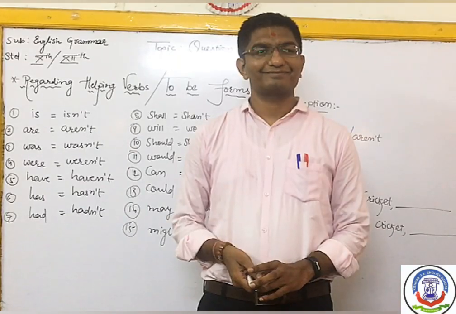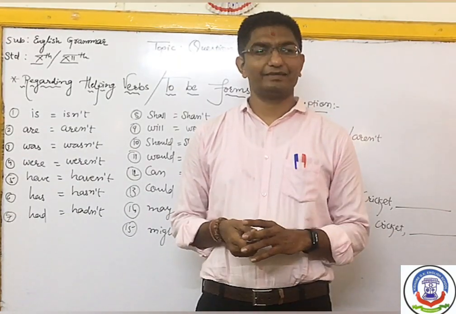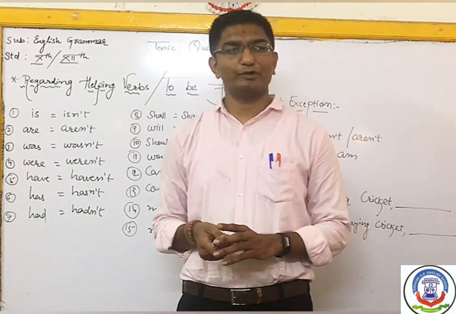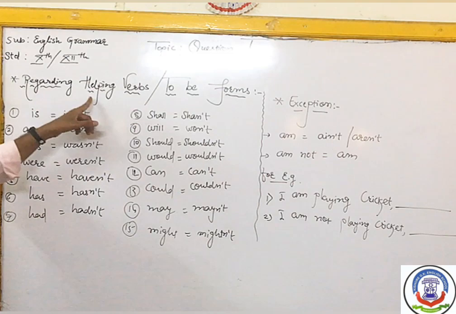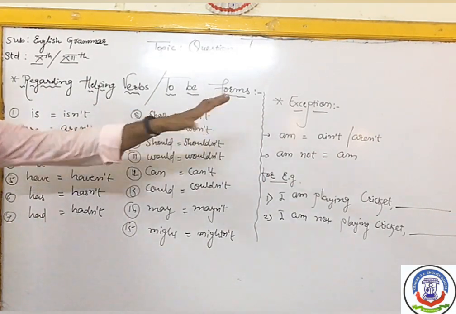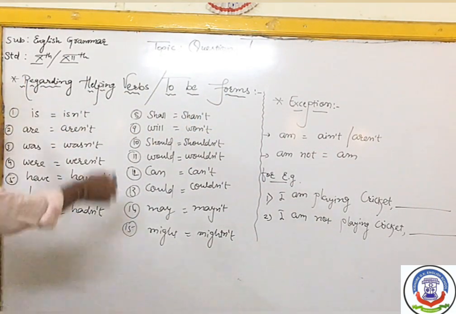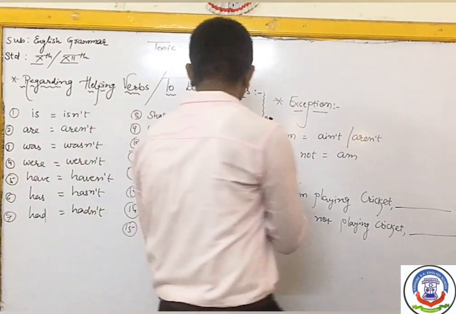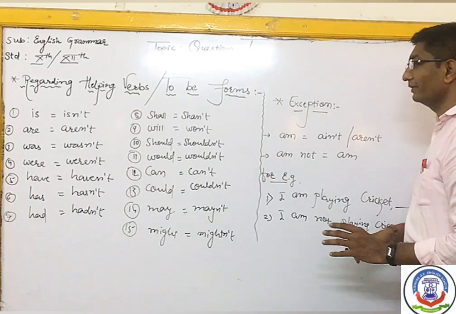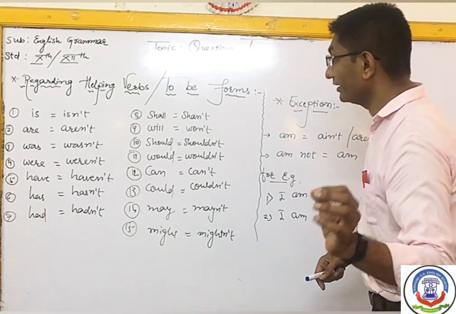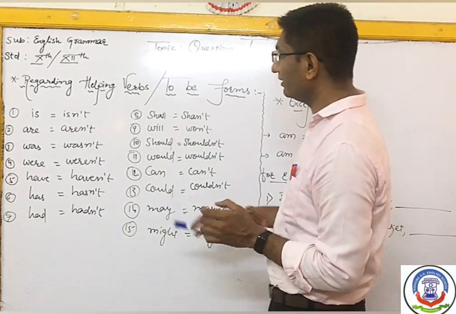And so moving further in the same topic, the next point of our topic is regarding helping verbs or regarding to be forms. Yes, here I have written so many to be forms and so many helping verbs over here for your understanding. Let us see step by step.